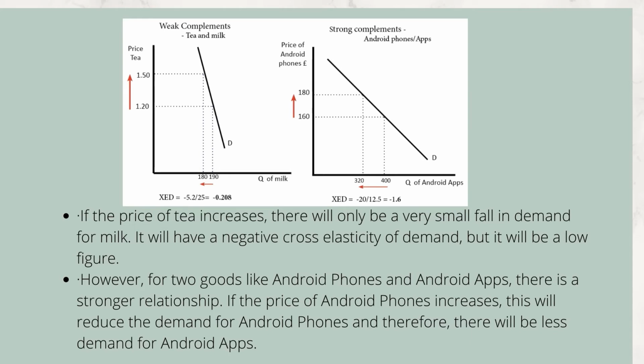For complementary goods and XED, we also have two graphs. First point: if the price of tea increases, there will only be a very small fall in demand for milk. It will have a negative cross-elasticity of demand, but it will be a low figure. Second point: however, for two goods like Android phones and Android apps, there is a stronger relationship. If the price of Android phones increases, this will reduce the demand for Android phones and therefore there will be less demand for Android apps.